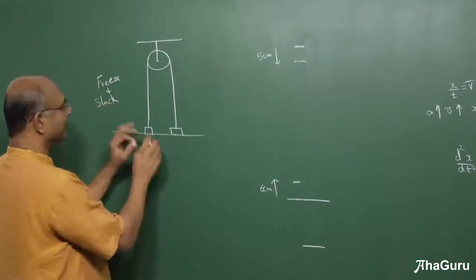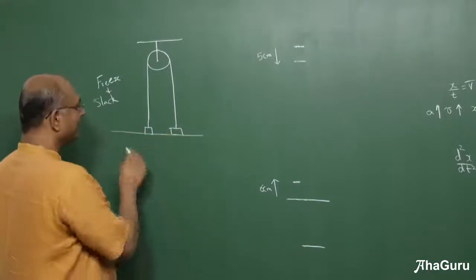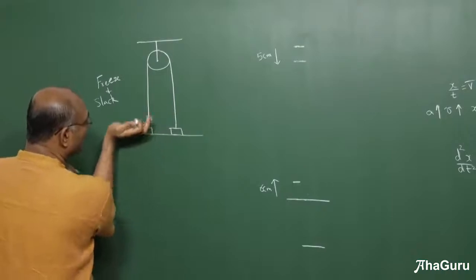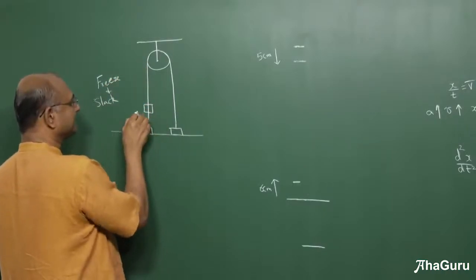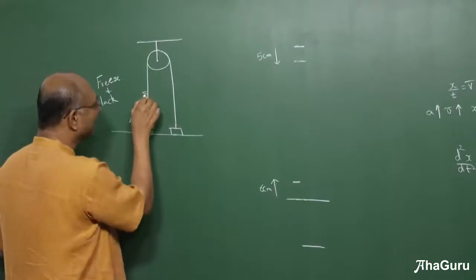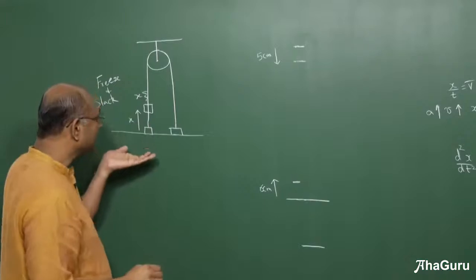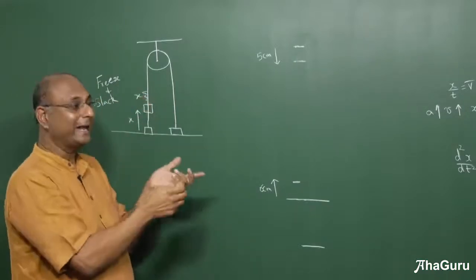So basically, because we are going to freeze this entire system, this is not the ground, I have just marked this level. You're freezing this entire system, nothing moves without your permission. So now you move this fellow up, so move this up by x. If I move this fellow up by x, there is a slack produced here which is equal to x. When a block moves up, it produces a slack of just 1x.